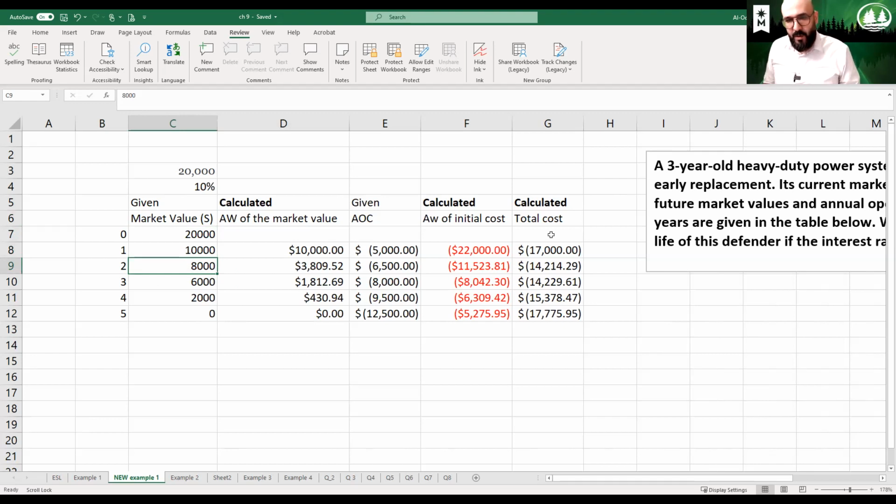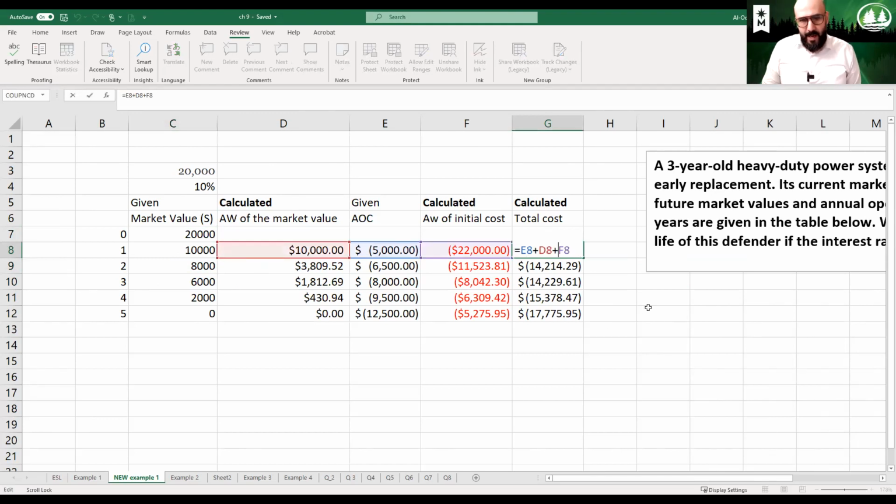All right, so now let's do the calculation. We need to find out when would be the best time to sell this and replace it. The total cost, if we keep it for 1 year, would be the annual worth of the market value, plus the maintenance and operational cost for 1 year, plus the annual worth of the initial cost. That would give you $17,000. Now, let's think about keeping it for 2 years.